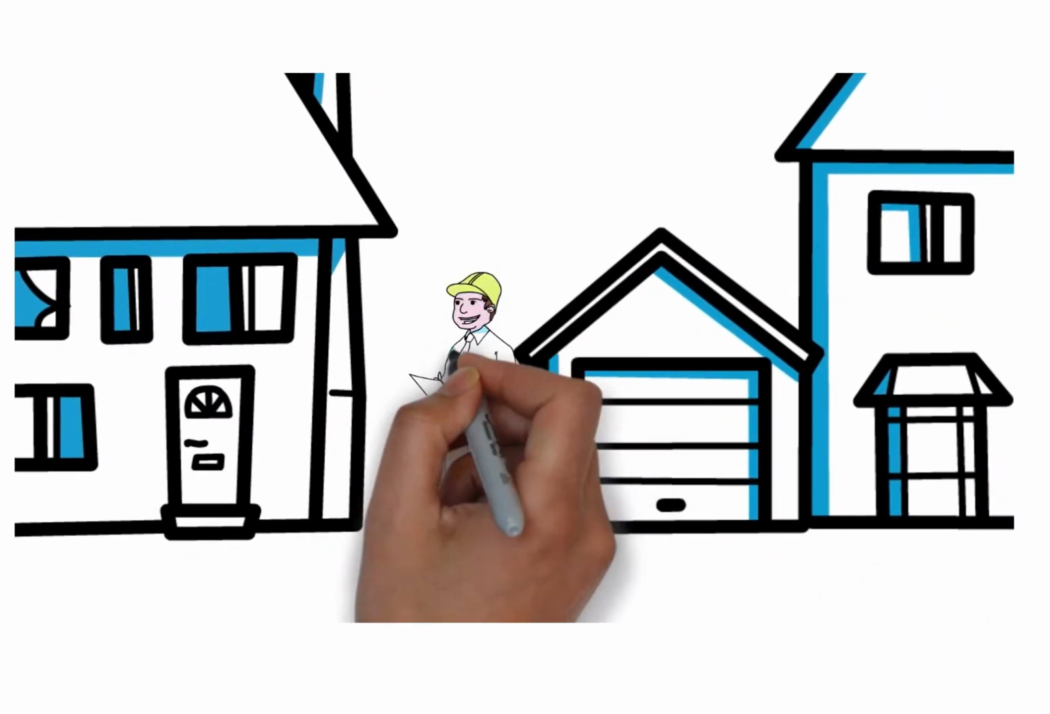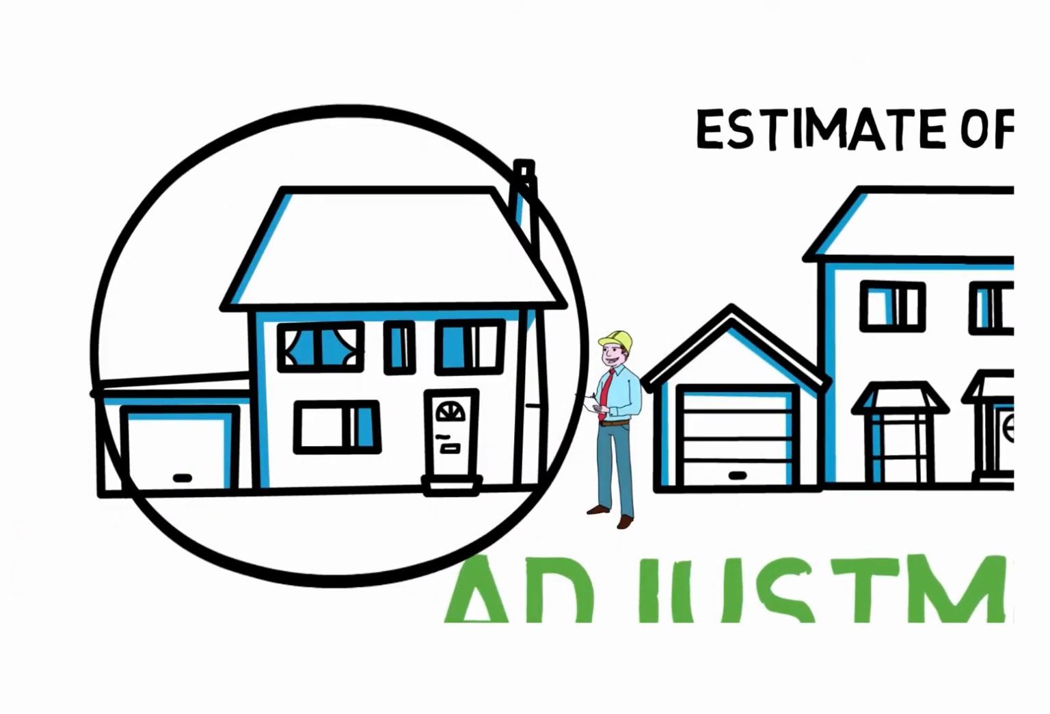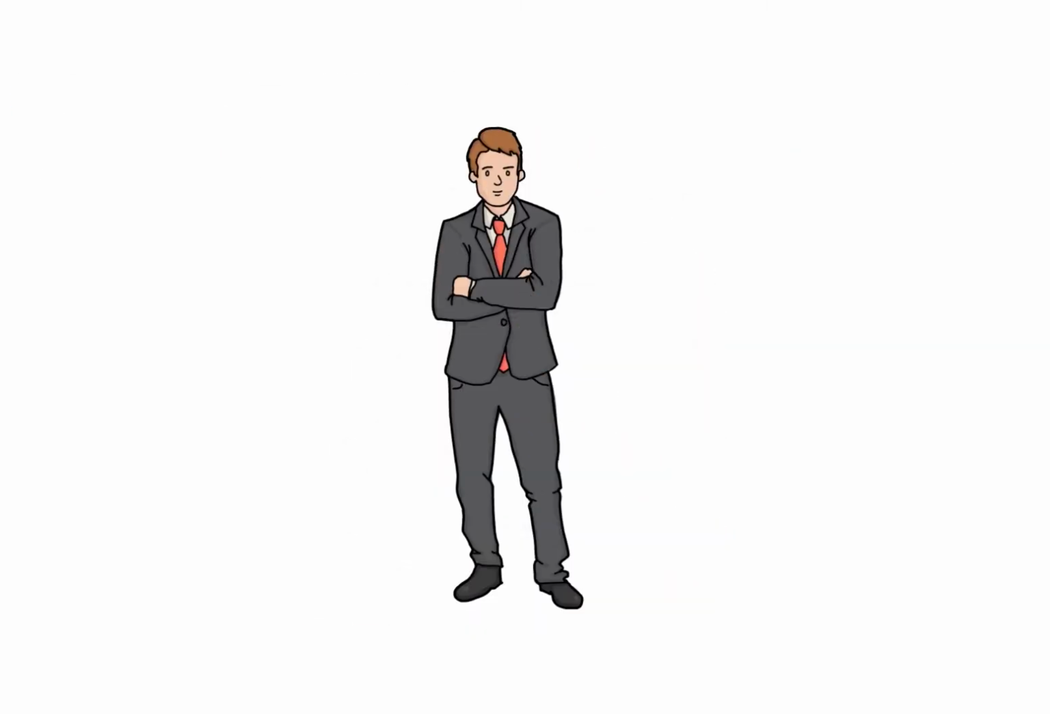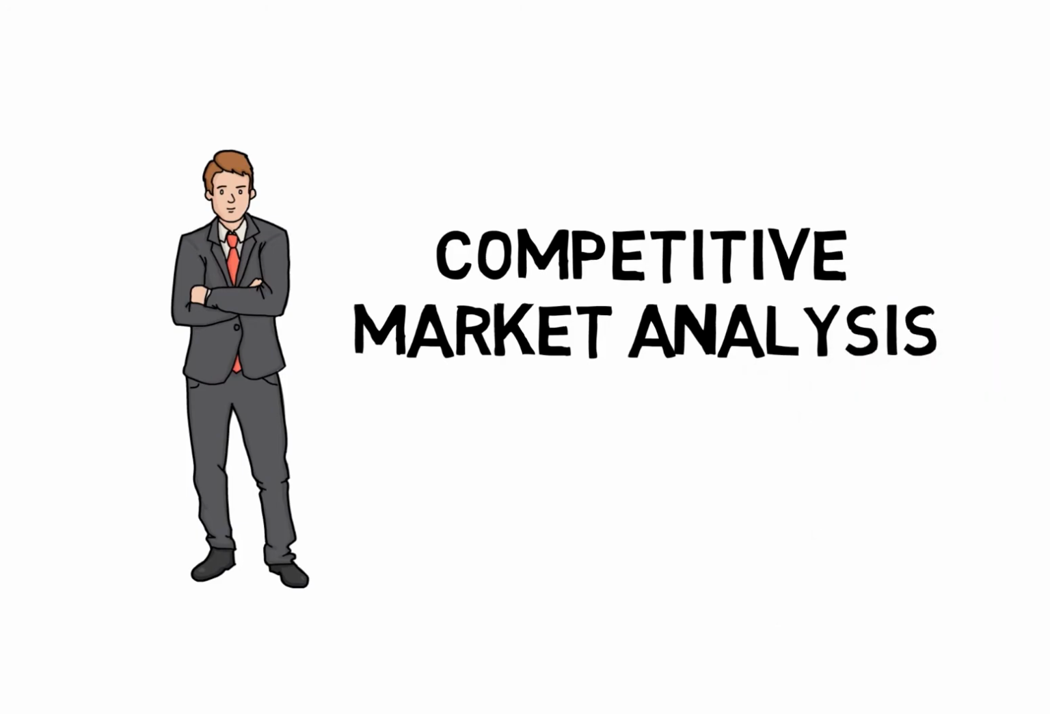The appraiser, just like a licensee, will make adjustments to the comparables, pick the comparable that is the most similar to the subject property, and then come up with an estimate of value. Finally, as licensed real estate agents, when a seller asks for an estimate of value, we typically do what is called a competitive market analysis, or CMA.